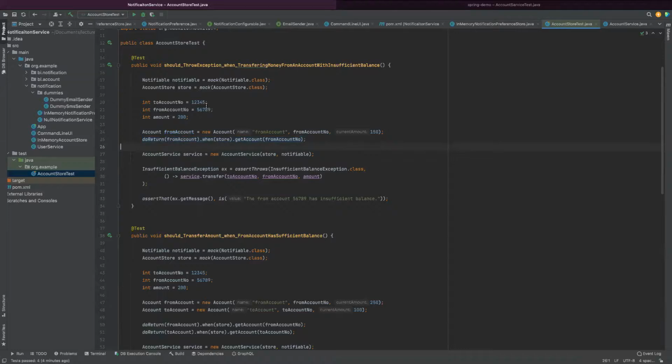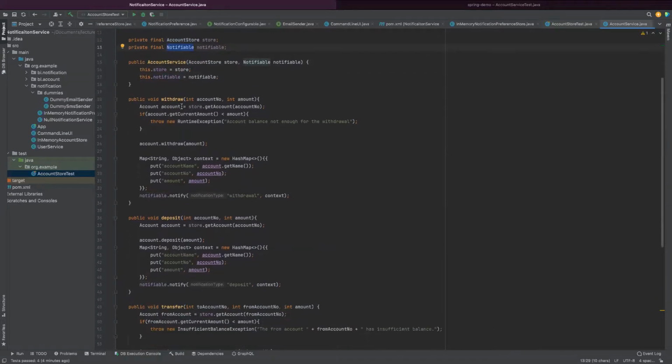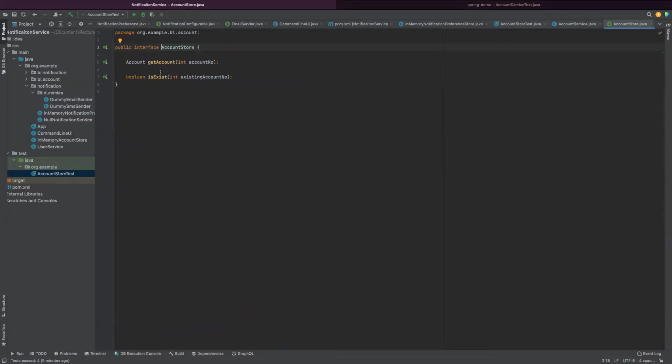If you go to my class, the account service, you can see the store is injected, the notifiable is injected, and I don't care what the store is. I'm simply asking the store to get the account. If you go to this account store, it's simply two methods. Again, it is not coupled to any database. It's an interface. This is called a contract-driven approach.